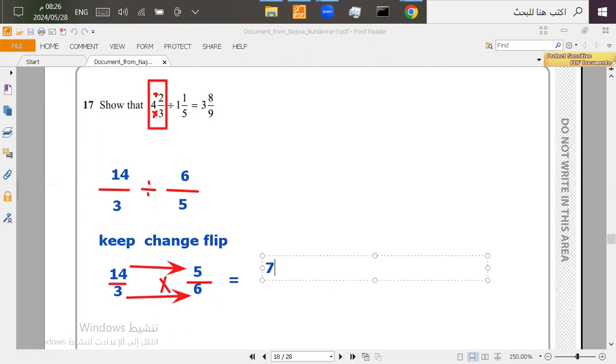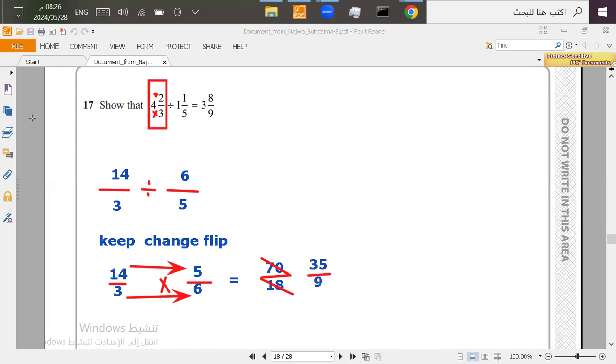It's going to be 70 over 3 times 6, which is 18. Now we're going to simplify this by dividing by 2. When you divide 70 by 2 it is 35, and 18 by 2 is 9. So the answer in improper fraction is 35 over 9.